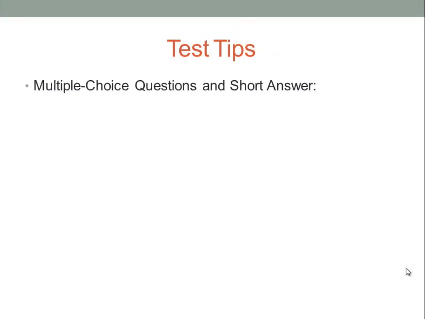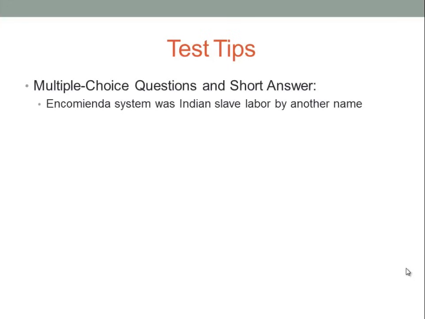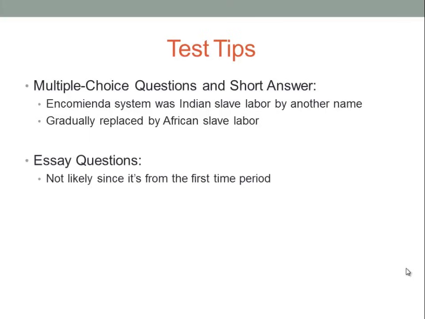All right, let's go over some test tips. Multiple choice questions and short answer: definitely know that the encomienda system was Indian slave labor by another name. It was essentially slavery, even though it was called encomiendas, and this was gradually replaced by African slave labor, as we just talked about. Essay questions, you are not likely to see it since it's from the first time period.